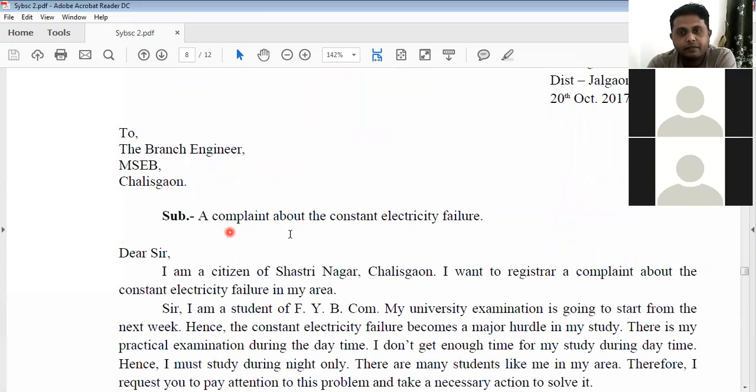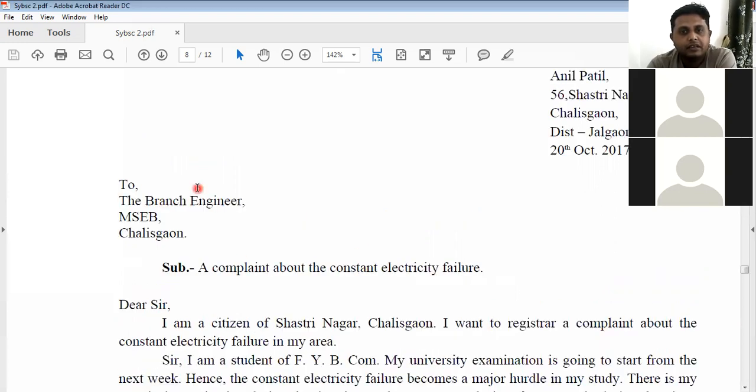The subject, a complaint about constant electricity failure. There is no mention of reference. If the branch manager replies via letter, then the branch manager would make a reference that Mr. Anil Patil, you sent me a letter dated 20 October. That would be the reference.